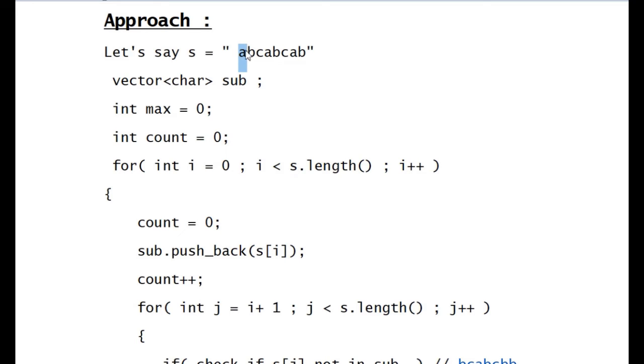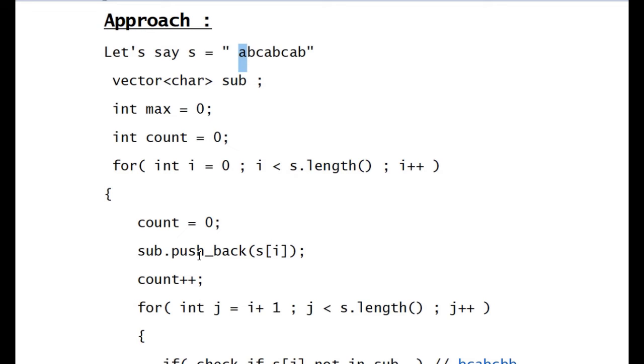Okay, let's say we start for A, and with the help of the inner for loop, it starts counting the substring. A, B, C, A, B, C, A, B till B. So in this way the inner for loop creates the substring, right? Initially the count is 0, and we are creating the substring actually.